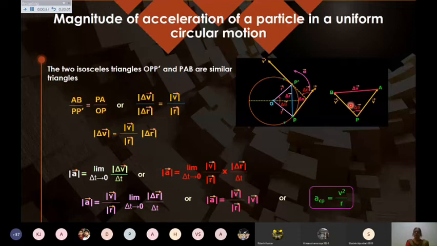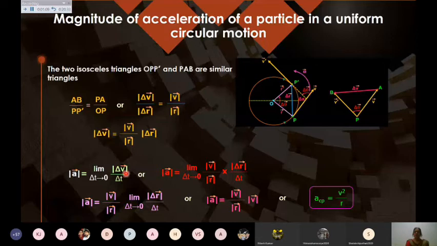And then if you put the values, AB equals delta V, PP dash equals delta R. By again using the triangle law, this is R, this is R dash, so this will be the linear displacement here, delta R, which gives delta R upon R equals delta V upon V. If you rewrite it, we get delta V equals V upon R into delta R. Now acceleration is the rate of change of velocity, so you have to divide by the time delta t.